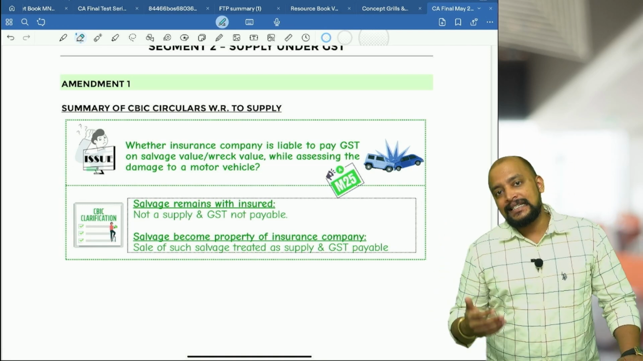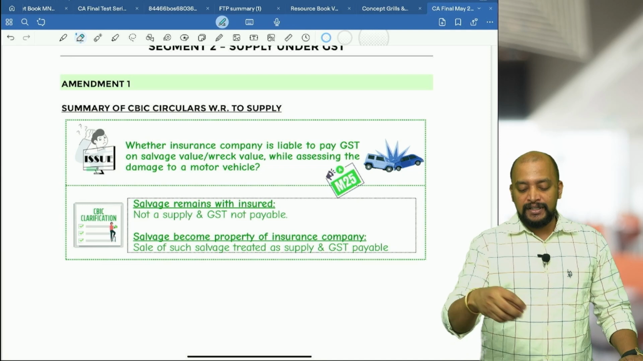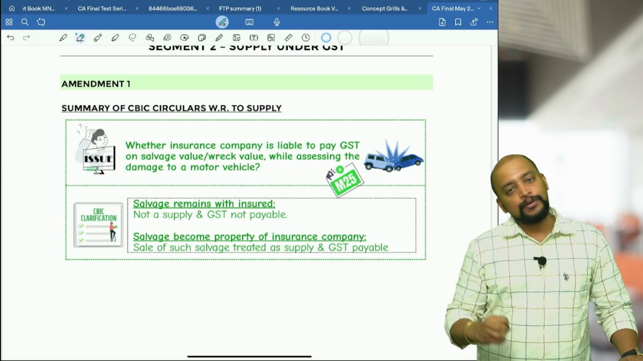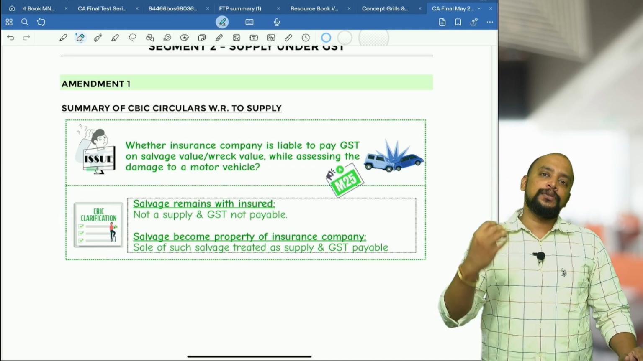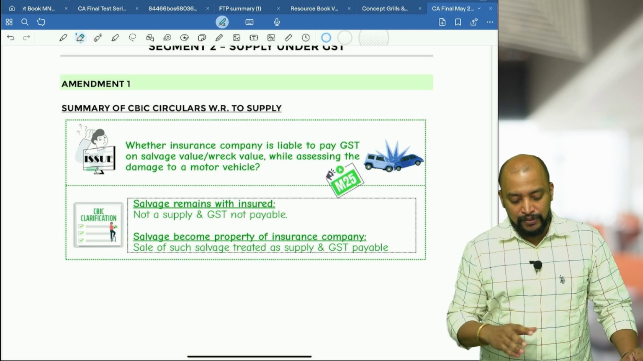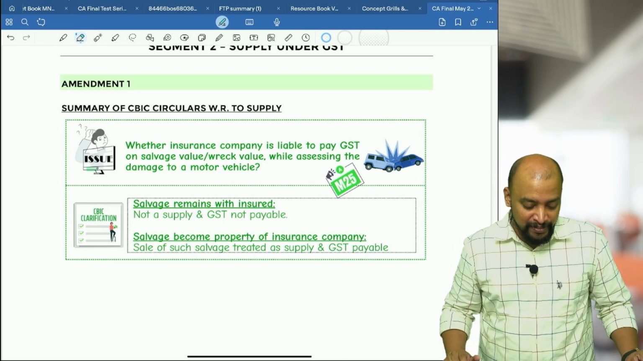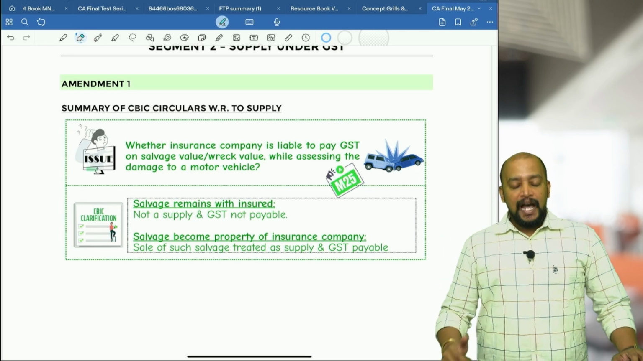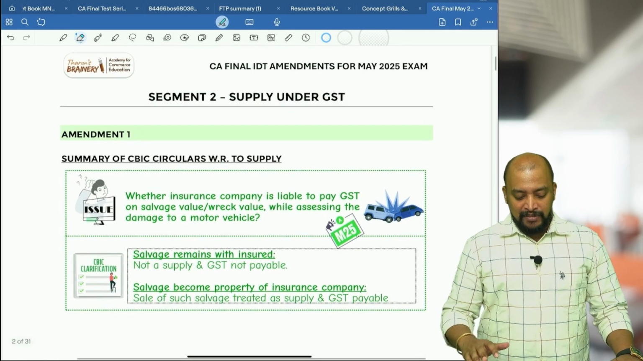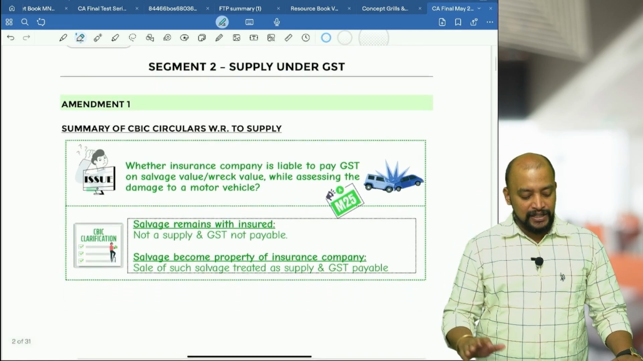Once this session gets over, whatever points I jot down, all these things will be shared with you, so you can see this particular PDF for reference purposes. Okay, so I'm moving on to the first amendment that we have, which is in supply under GST.